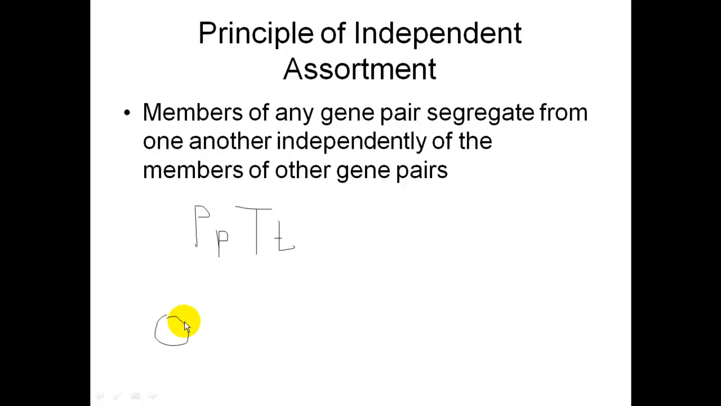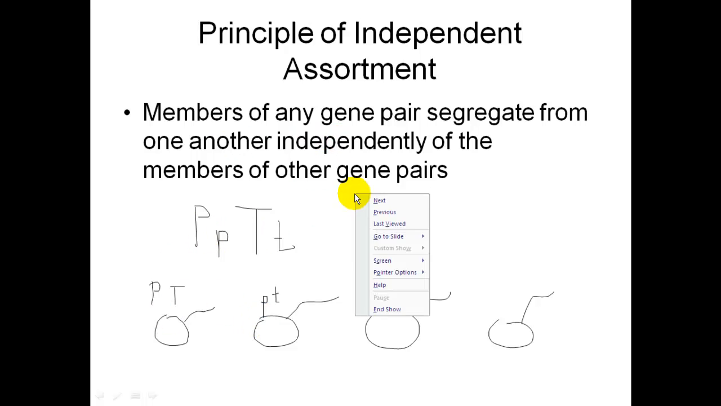So when we're forming our sperm, we got 4 sperm being formed from meiosis, what this law is saying is that this sperm isn't going to get the big P and the little t and be the super sperm. And this sperm isn't going to get the little p and the little t and be the weakest sperm. It is random which ones are going to go to which sperm. They assort independently of one another.